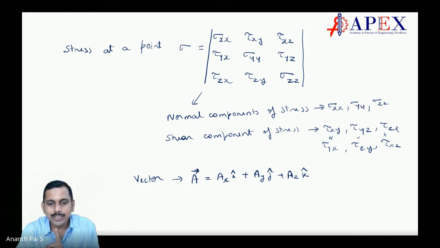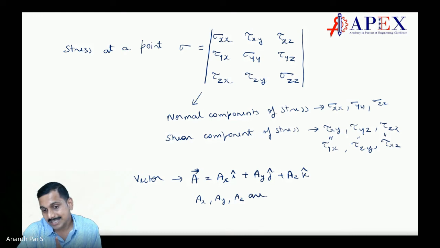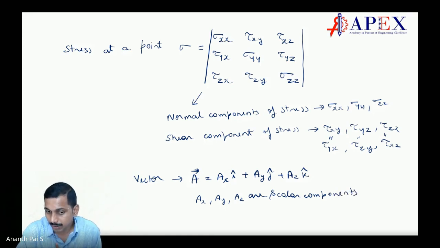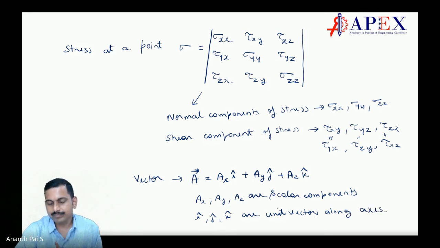When you have an a with a cap over it, it means it is a vector, whereas these ax, ay, az are scalars. So ax, ay, az are scalar components. Very important: ax, ay, az are scalar components. And i, j, k are called unit vectors along the axes. Make sense?